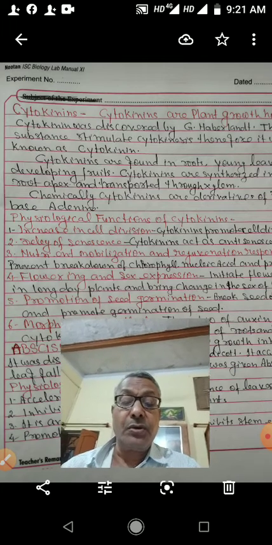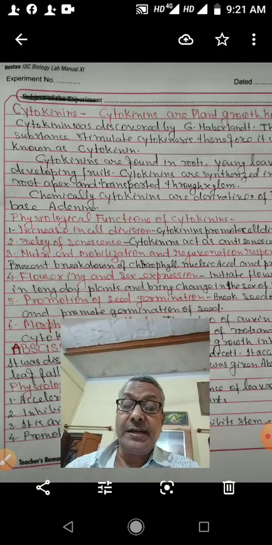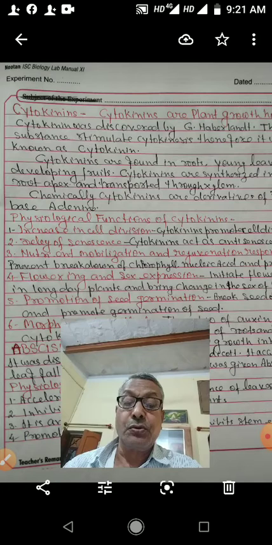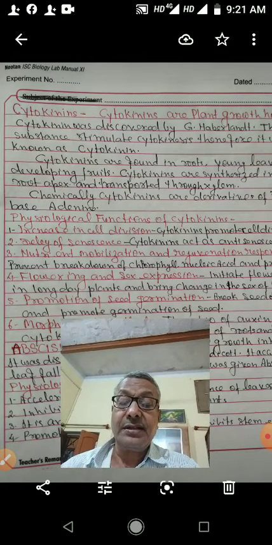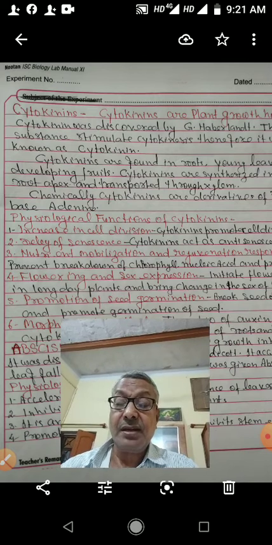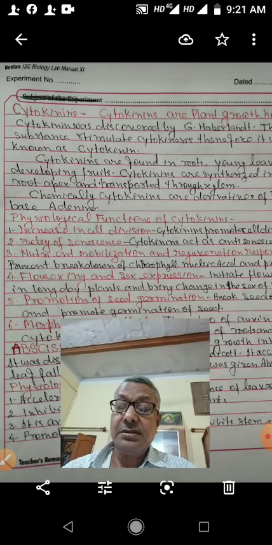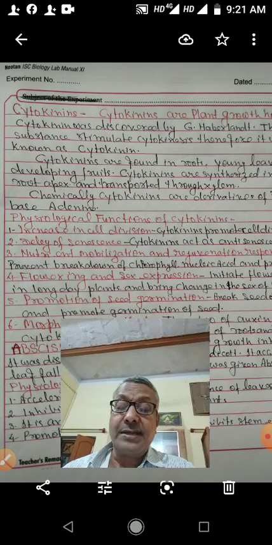Cytokinins are found in roots, young leaves, and developing fruits. Cytokinins are synthesized in the root apex, and are transported to the other parts of the plant through xylem.